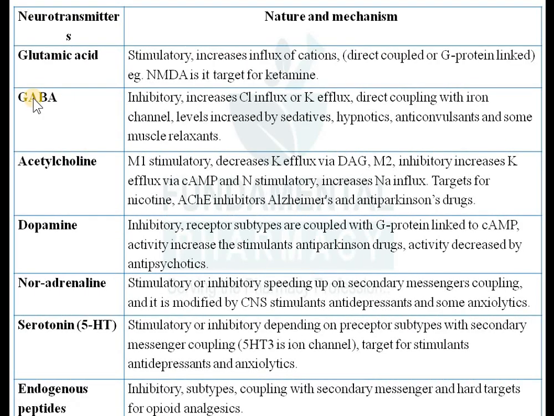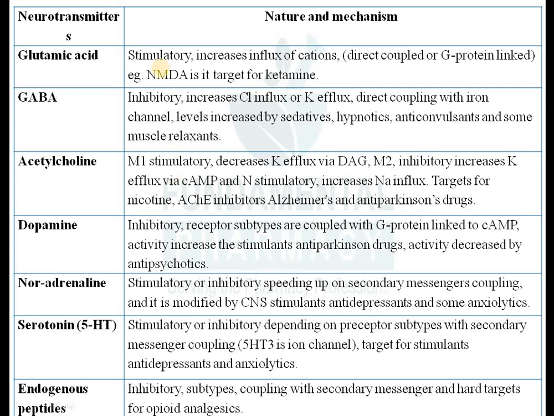What are the different kinds of neurotransmitters present in the brain? Okay, so this slide is very important. There are numerous neurotransmitters; कि ब्रेन में कितने न्यूरोट्रांसमीटर होते हैं, उसका रोल क्या है, उसका नेचर क्या है, ये एक बार आपको समझ में आ गया तो आपको इजीली फार्माकोलॉजी समझ में आएगा. ठीक है, so this slide is very important. So here I have made one table of neurotransmitters and their nature or mechanism. Okay, so we'll see one by one. So there are numerous neurotransmitters like glutamic acid, then gamma aminobutyric acid, acetylcholine, dopamine, noradrenaline, serotonin, and some peptides, endogenous peptides, or they are known as pain receptors. Okay, so we will discuss it one by one.